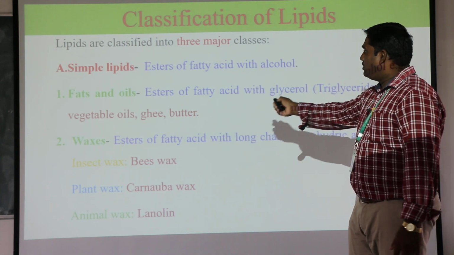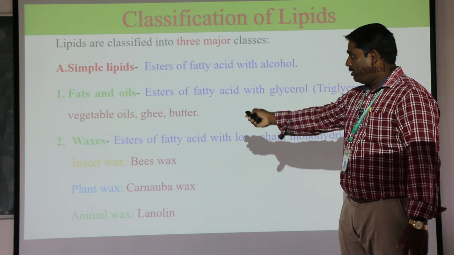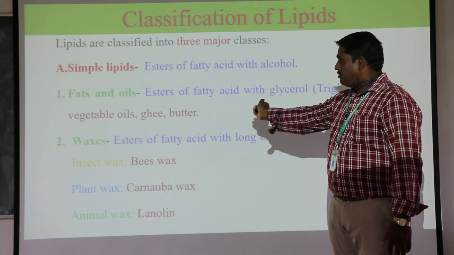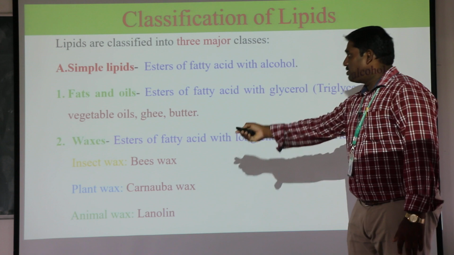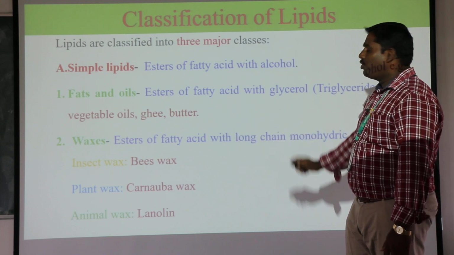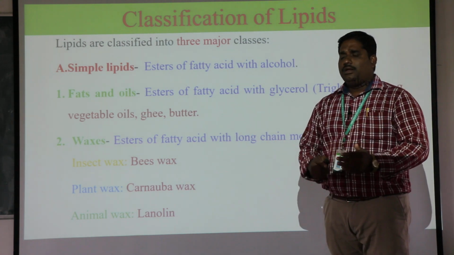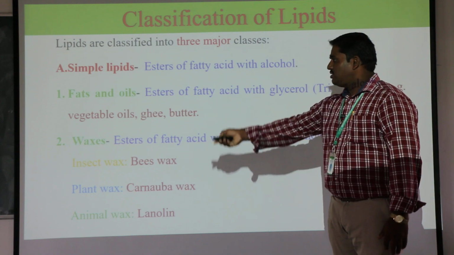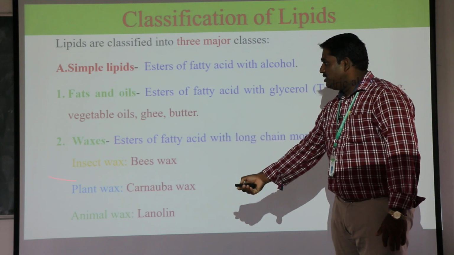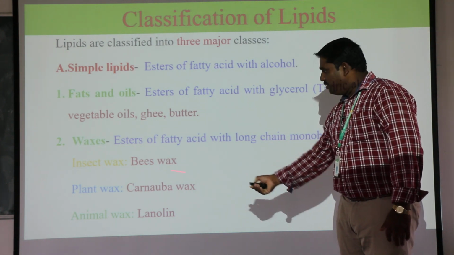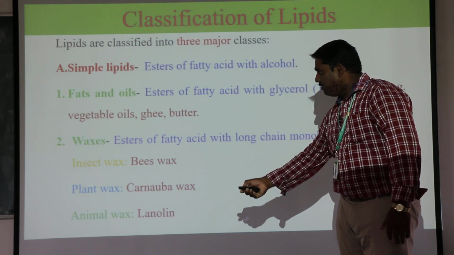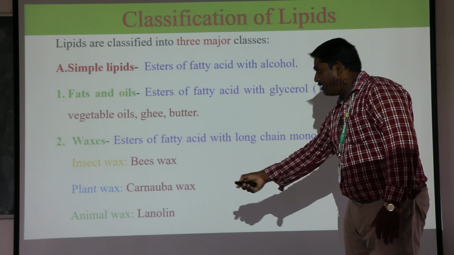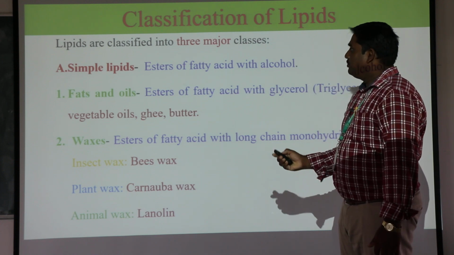Fat and oil have glycerol with the ester of fatty acid with alcohol. Similarly, waxes have a long chain monohydric alcohol. These are some differences. For example, insects give some wax, beeswax. Similarly, plants also give wax, called carnauba wax. Animals also give waxes.